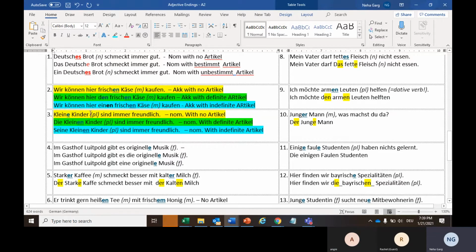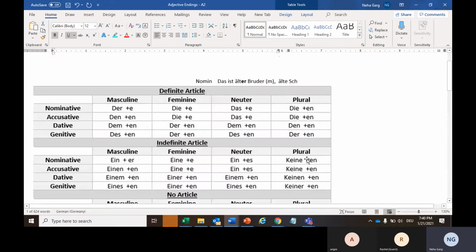So we have to see the adjective endings as per the nominative case. Here we don't have any article, so only e, kleine. Here with the bestimmt article we will add an extra en because this is the plural case, and here also an extra en with the plural case, because with all the plural cases we are adding an extra en.